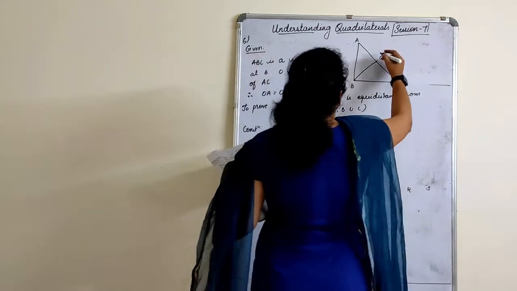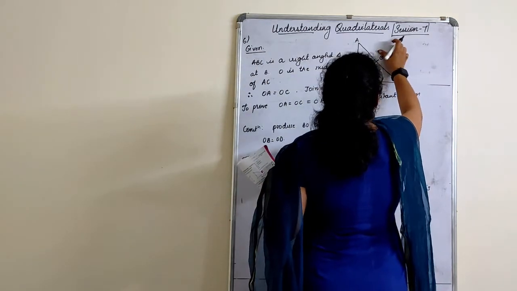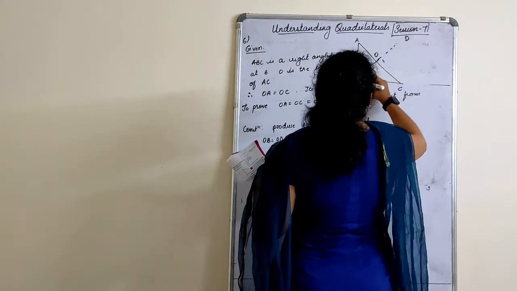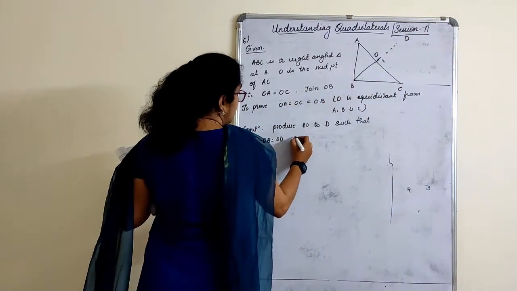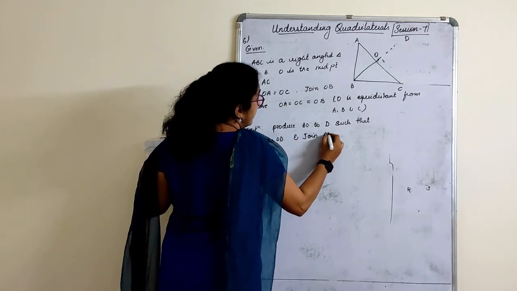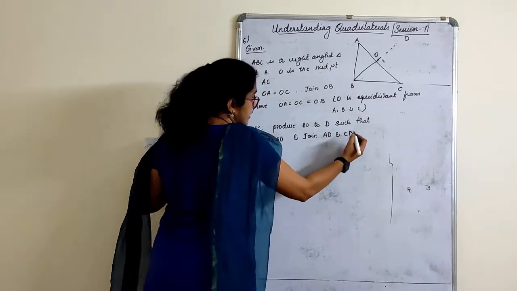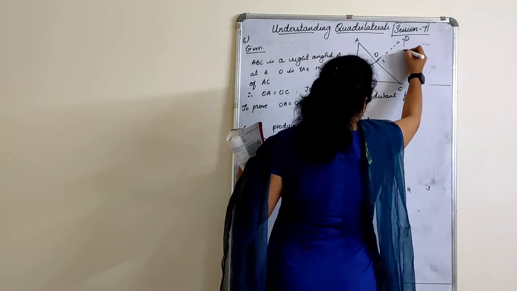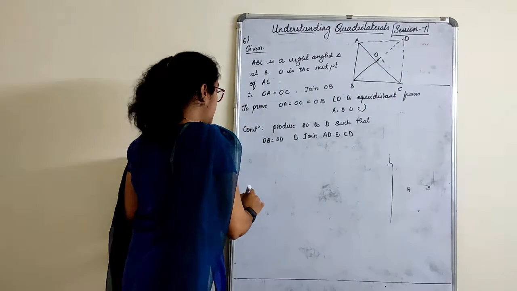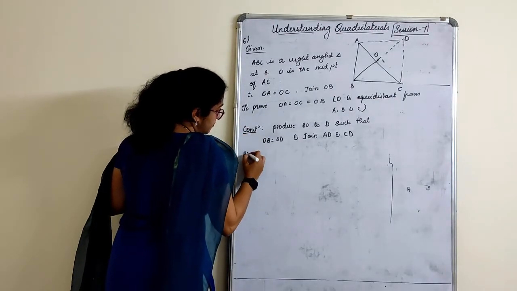Produced BO to D such that these two are equal, and join AD and CD. We have done this? Okay. Proof.